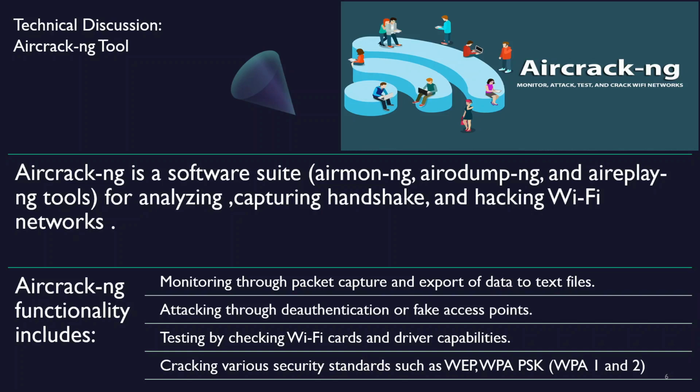The functionality includes monitoring, packet capture and export of data to text files, attacking through deauthentication and fake access points, testing by checking Wi-Fi cards and driver capabilities, and cracking various security standards such as WEP, WPA, which is WPA1, or WPA2. And today, you'll be seeing a demonstration on how WPA and WPA2 cracking works. So yeah, sit tight, grab a coffee, and you should be able to see something fun.